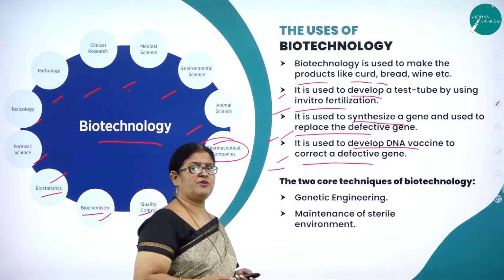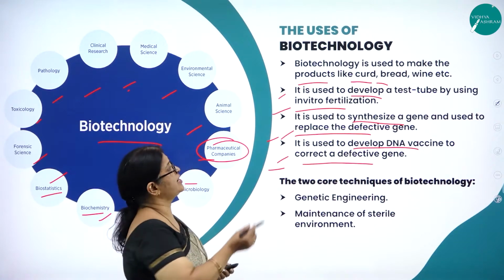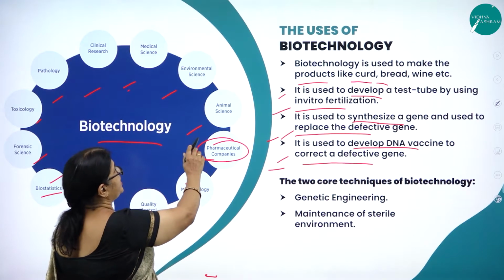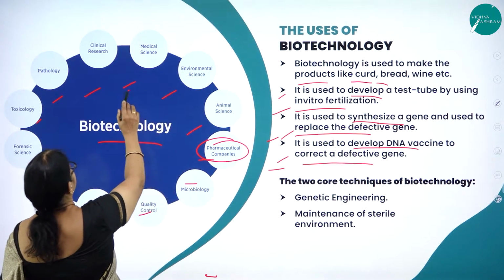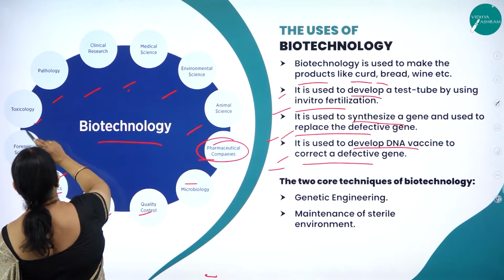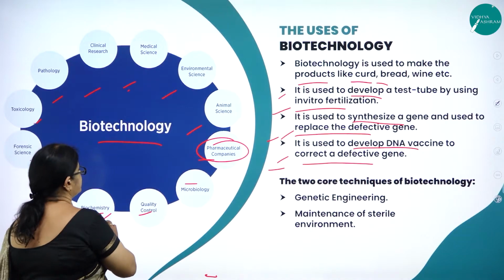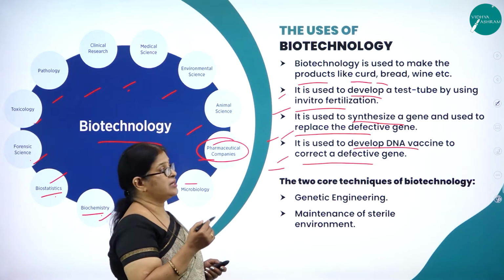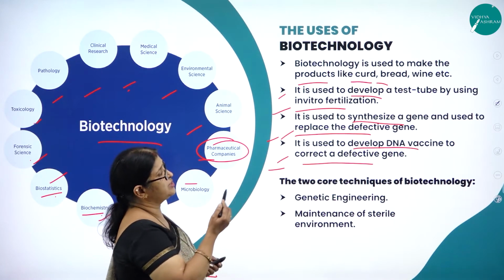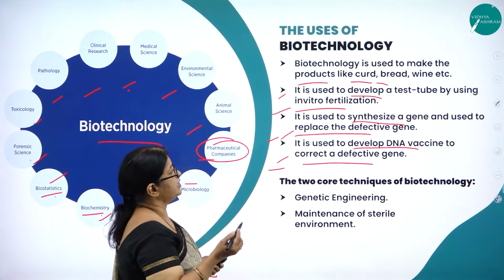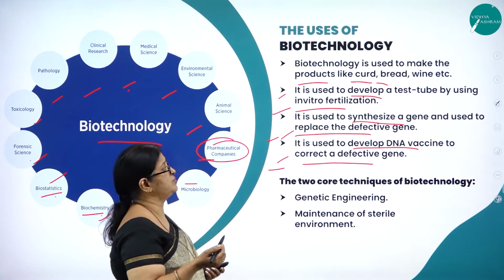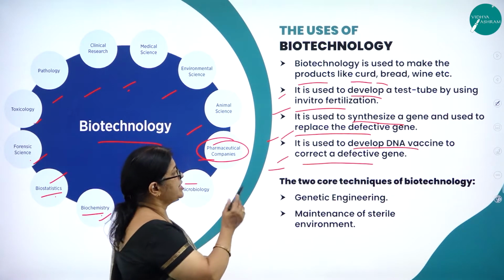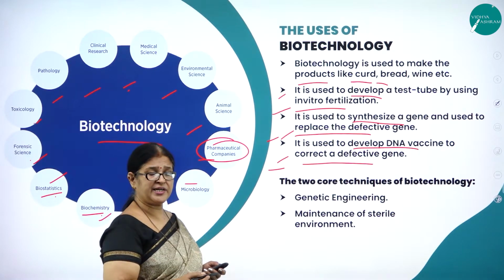So there are a good number of uses of biotechnology, like we have biotechnology used in the field of pharmaceutical companies, microbiology department, animal science, environmental science, medical science, clinical research, pathology, toxicology, forensic science, biostatistics, then biochemistry and quality control. So biotechnology is used to make products like curd, bread, wine, etc. It is used to develop a test tube plant by using in vitro fertilization and even a test tube animal also. Then it is used to synthesize a gene and replace the defective gene, and to develop a DNA vaccine to correct a defective gene.